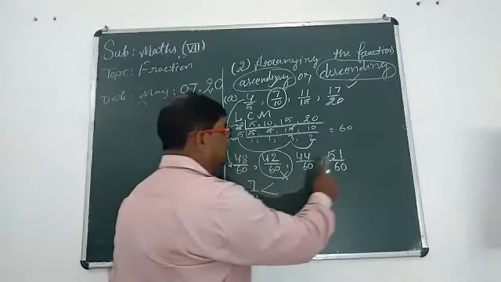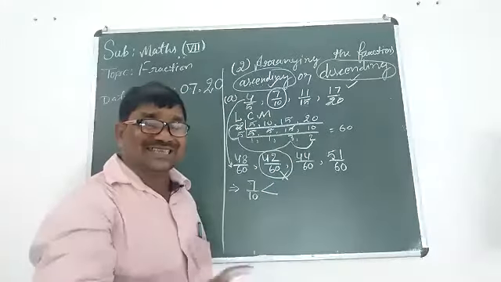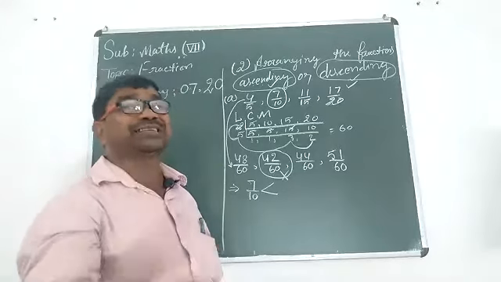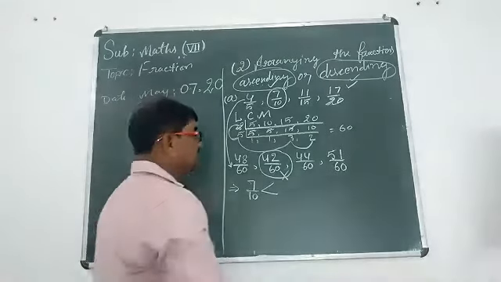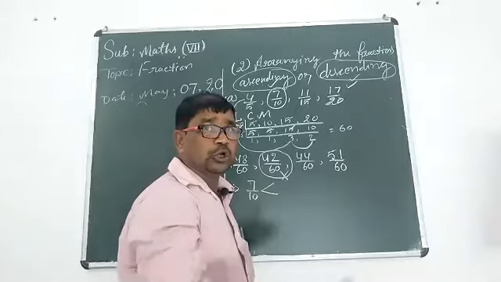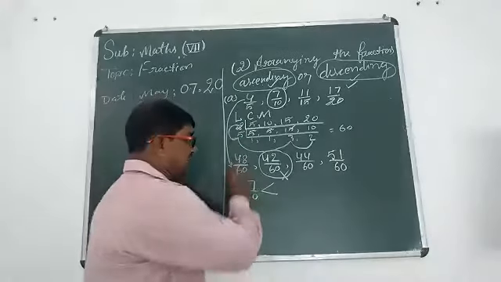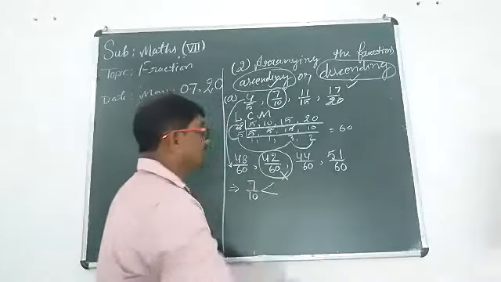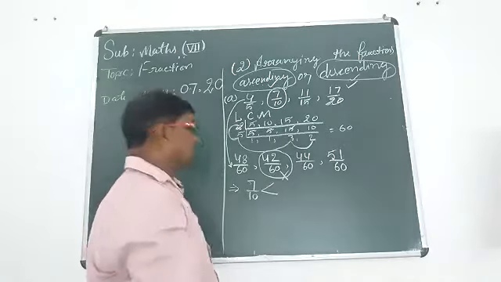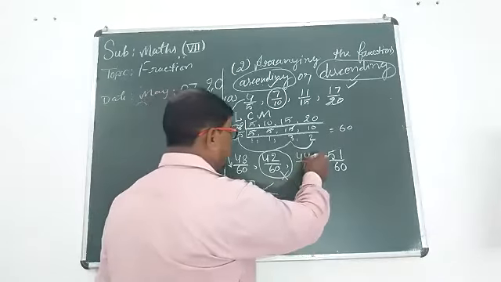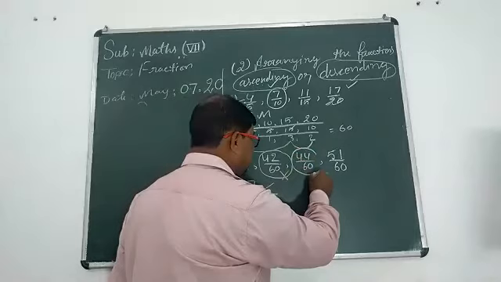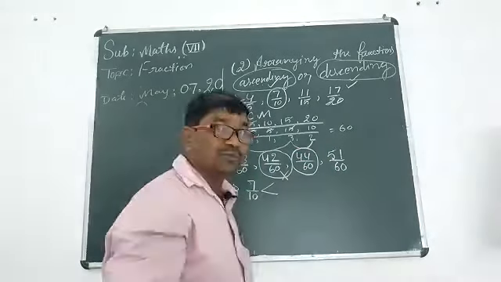1, 2, 3. In these three, which one is the smallest? Oh, 51? No, no. 48? No, no. 44? Yes, sir, yes, sir. It means 44 upon 60 is the smallest now.